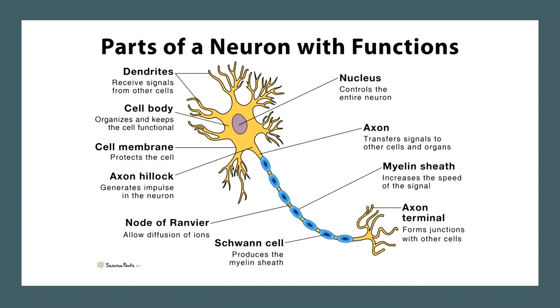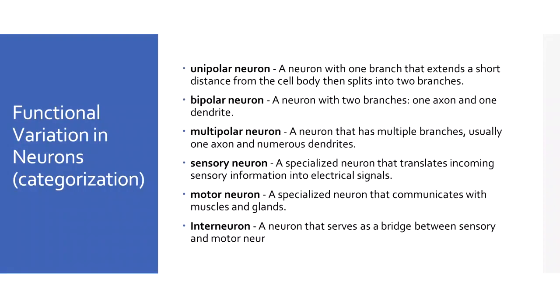The myelin sheath increases the speed of the signal. It insulates the signal that is being sent into your body. The node of Ranvier is in the middle of the myelin sheath. This allows the diffusion of ions. The Schwann cell produces the myelin sheath. No? And also we have the axon terminal.